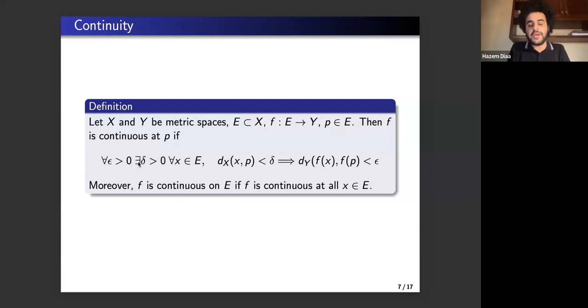For every epsilon, we can find a positive delta such that for all elements x in E, if the distance between x and p is smaller than delta, then the distance in Y between f of x and f of p is smaller than epsilon. And we also say that f is continuous on the whole set E if f is continuous at every point in E.